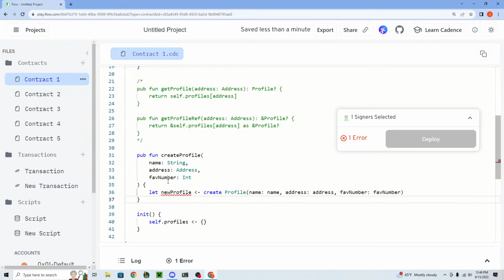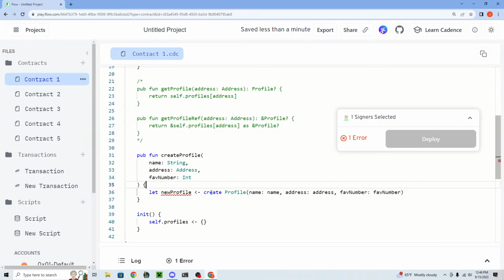So Cadence won't even let us make this code because it's basically telling you that this resource is going to be left alone and lost, right? Because if someone calls this function, this resource isn't being stored anywhere. So this is just an example of how Cadence is so strict when it comes to resources, and it helps a lot when you're dealing with digital assets, right? It doesn't let you lose the type.